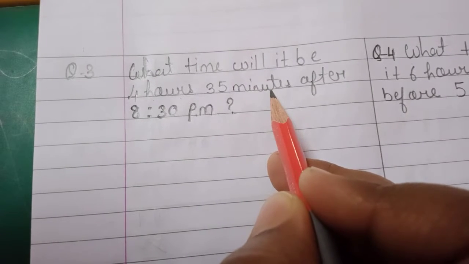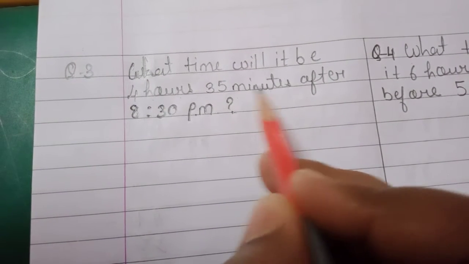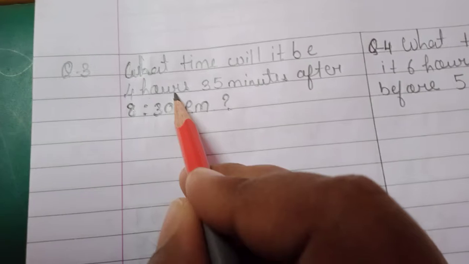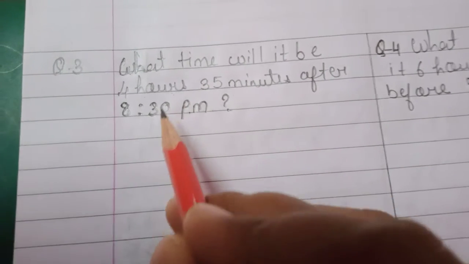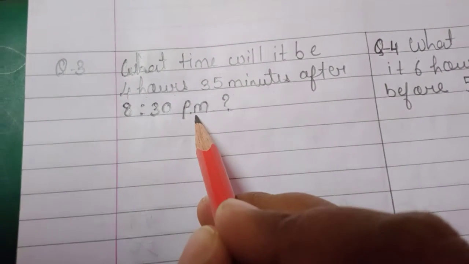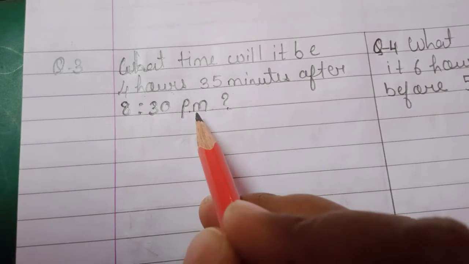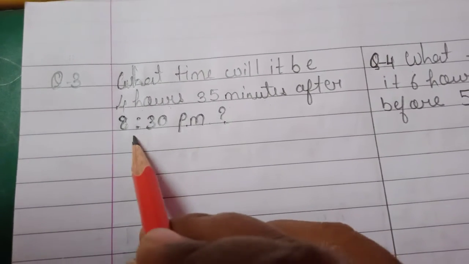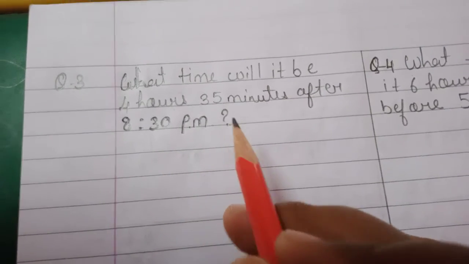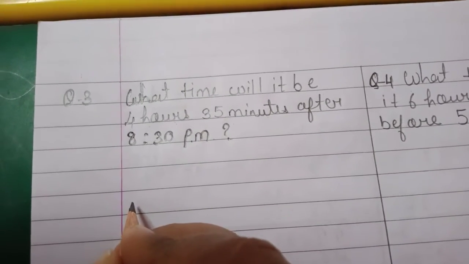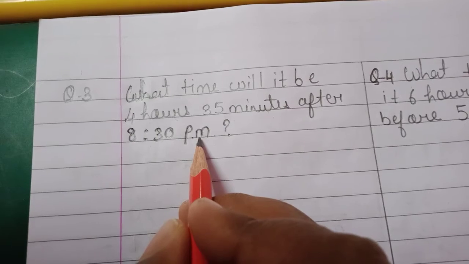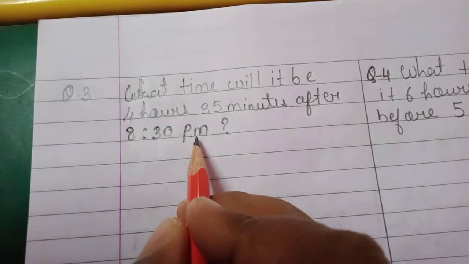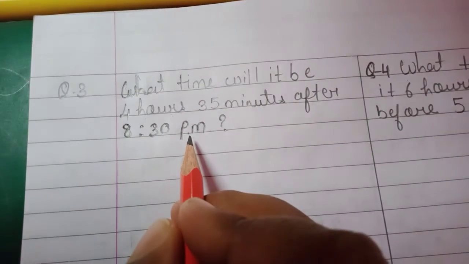It is a 24-hour clock. In a 24-hour clock we will write time in hours. Now 8:30 p.m. is a 12-hour clock, and in a 12-hour clock we will write AM and PM. So first we have to convert this 8:30 p.m. into 24-hour clock. PM means it is a noon time, after 12 o'clock.